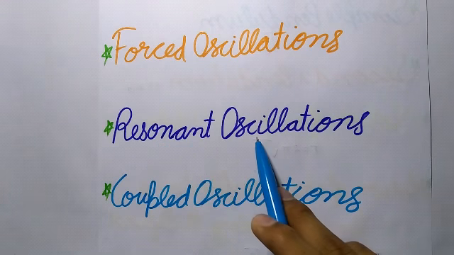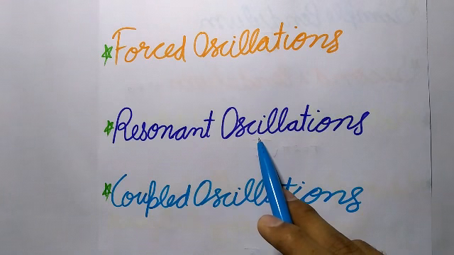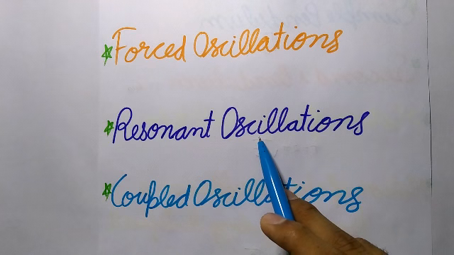Next is resonant oscillations. It is a particular case of the forced oscillations in which the frequency of the driving force is equal to the natural frequency of the oscillator itself, and the amplitude of the oscillations is greatest. Such oscillations are called resonant oscillations, and this phenomenon is called resonance.